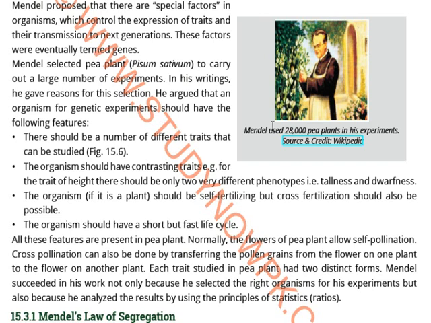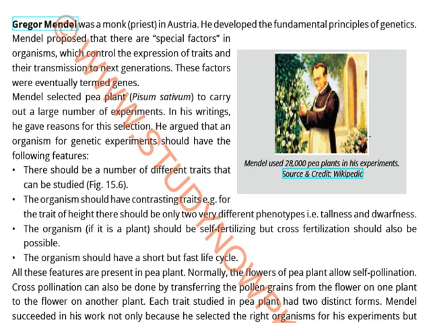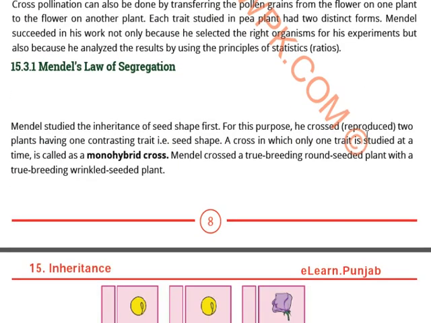Cross pollination could also be done, and it was a self-pollinated flower as well. So this was the reason why he selected Pisum sativum.